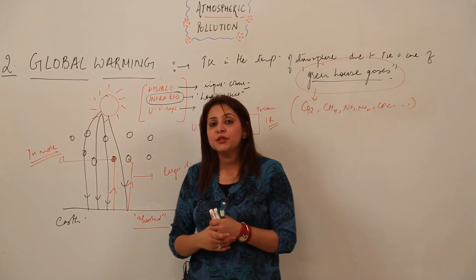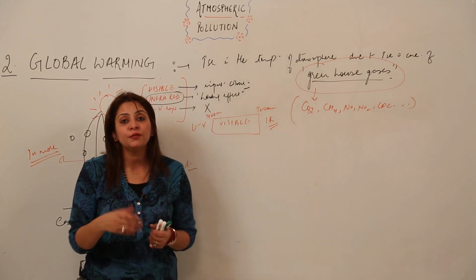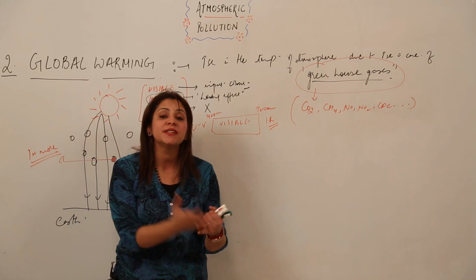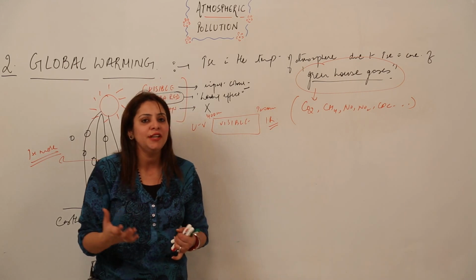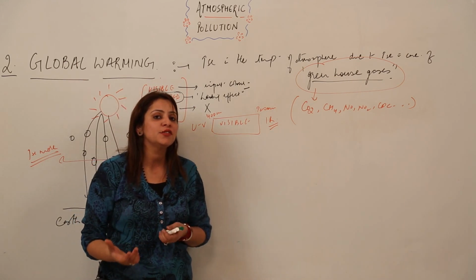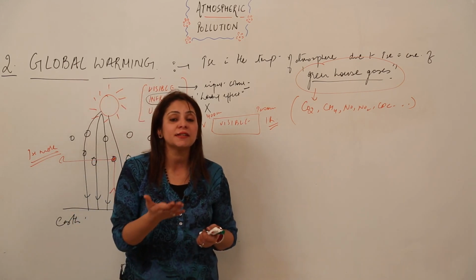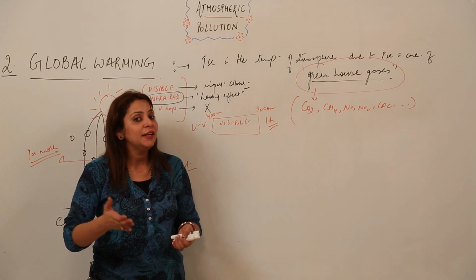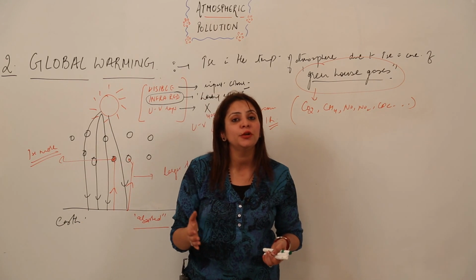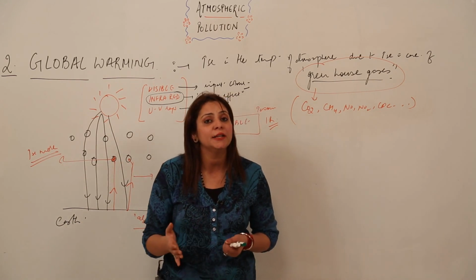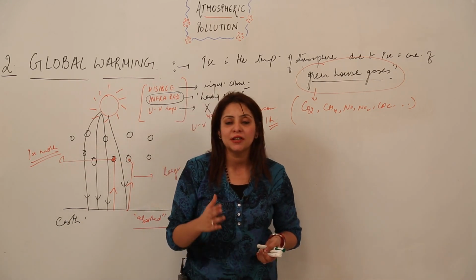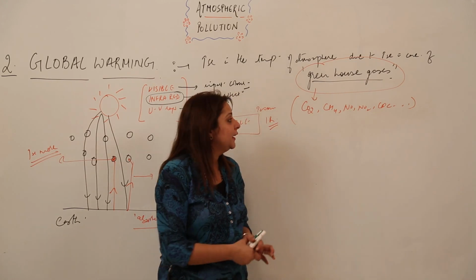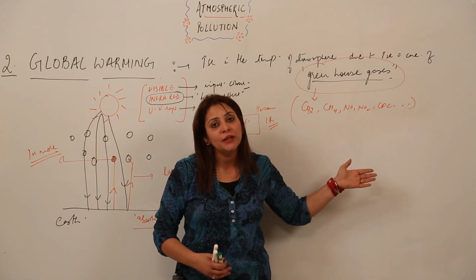Now, what are the other things you can do? We can use fuels like LPG and CNG. You know that they are also eco-friendly fuels. The main component of CNG, compressed natural gas, is methane, and it does not cause any kind of pollution. Similarly, we have LPG, liquefied petroleum gas. The main components are propane and butane. It again does not cause pollution or liberate these kinds of gases. So we can do that.